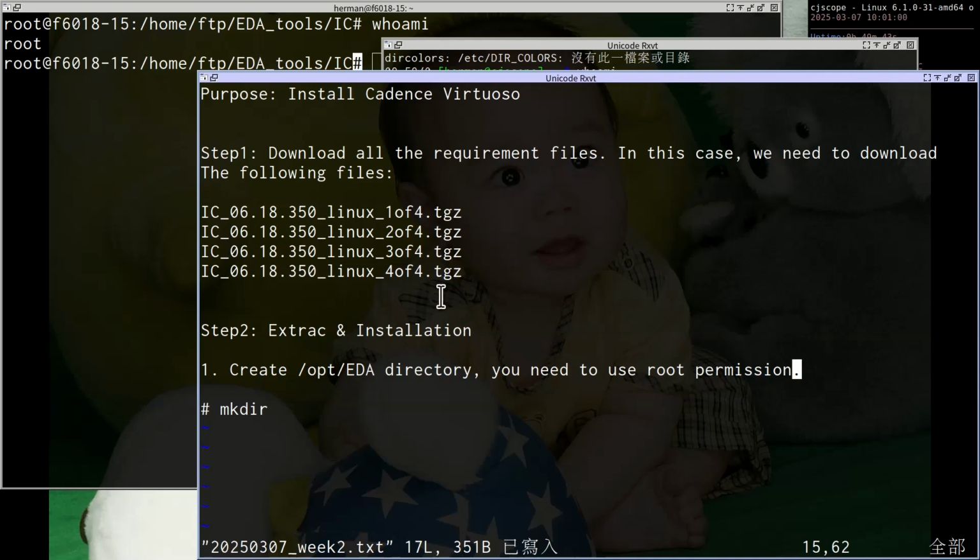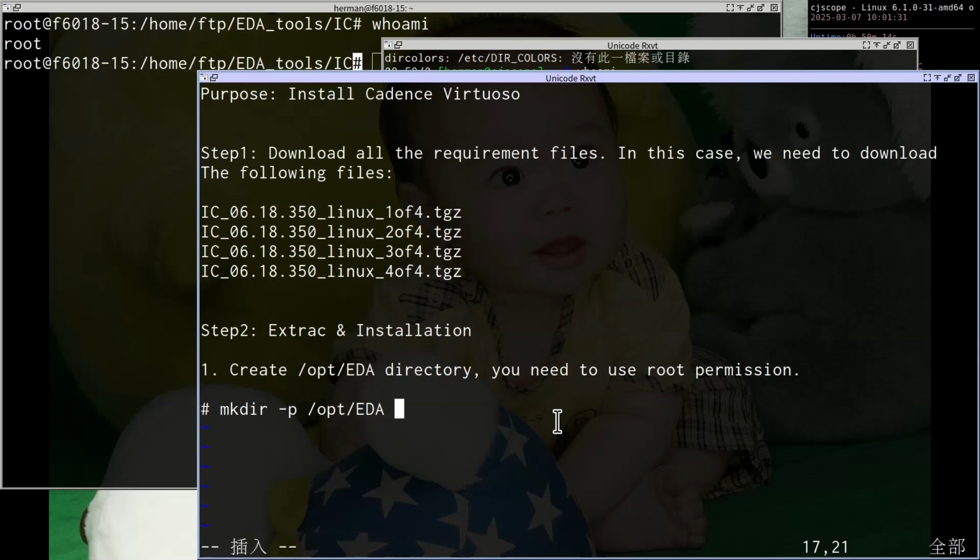Okay, so now we need to do the second step, which is extracting the files and the installation. First, you need to create an /opt/eda directory. Please use root permission and type mkdir -p /opt/eda. Please note that in Linux, capital and normal case are different.